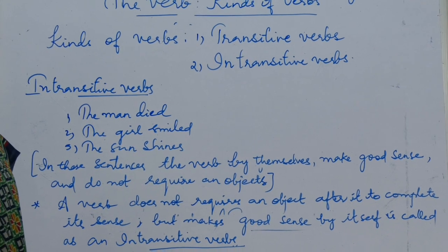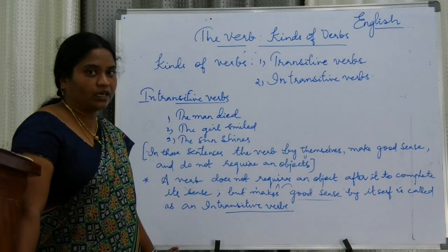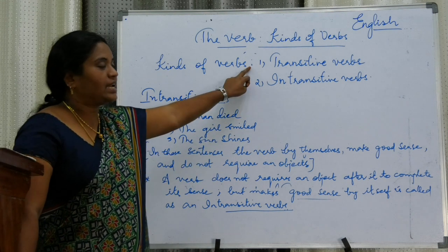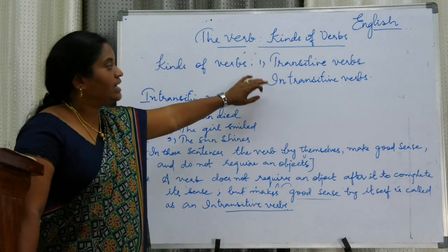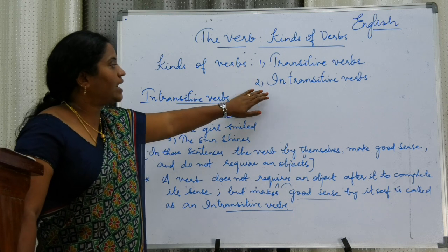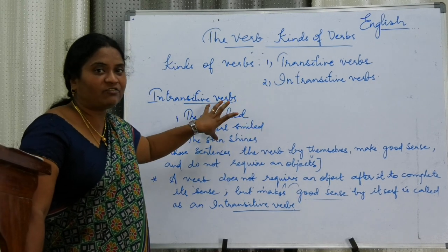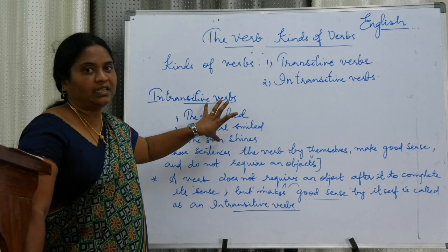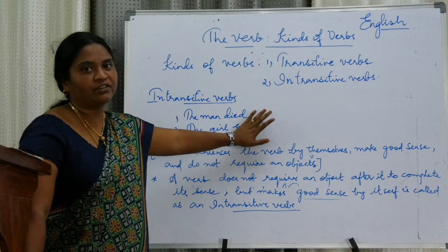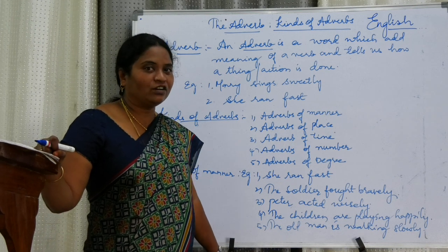Did you understand, children? Verb and kinds of verbs. A verb means an action word, or doing word. We have two kinds of verbs, transitive and intransitive. Transitive means it requires an object to complete its meaning, whereas intransitive means it does not require any object. The sentence itself makes a complete meaning. So these are the verb and kinds of verbs.